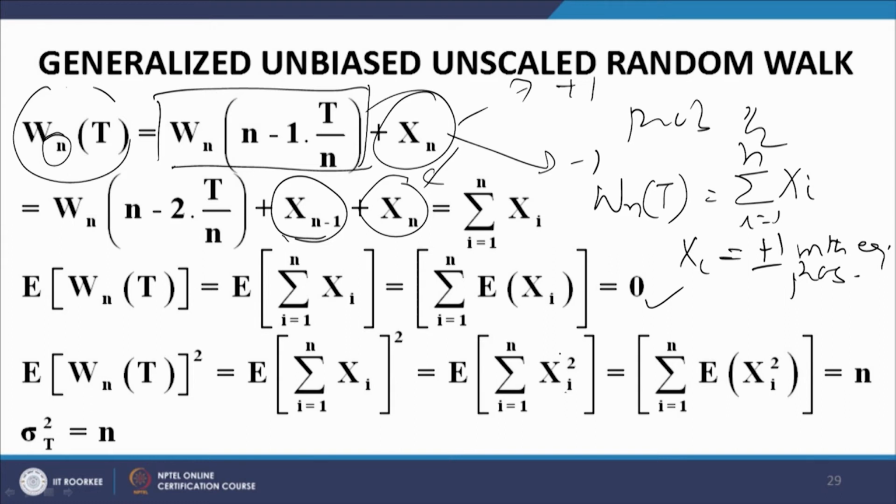Now, please note here what are we doing? We are doing this: x1 plus x2 plus up to xn whole square, and you take the E of this, and this is equal to E of x1 squared plus E of x2 square and so on.